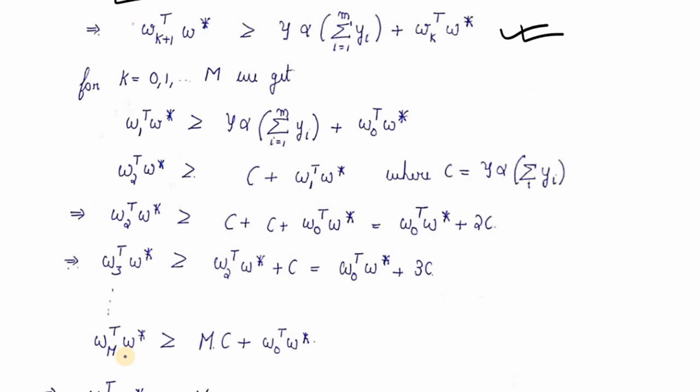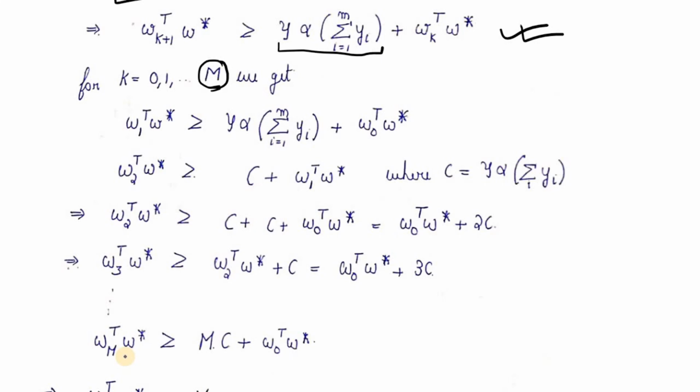Now we are going to substitute for different values of k from 0 to m, m being a finite value which could be the number of iterations which we are trying to prove is finite, or bounded by some value. So we will start with 0. When we plug the value of 0, we get w1 transpose w star. This term is a constant, it will stay as it is, and this will be w0 transpose w star as it is shown over here.